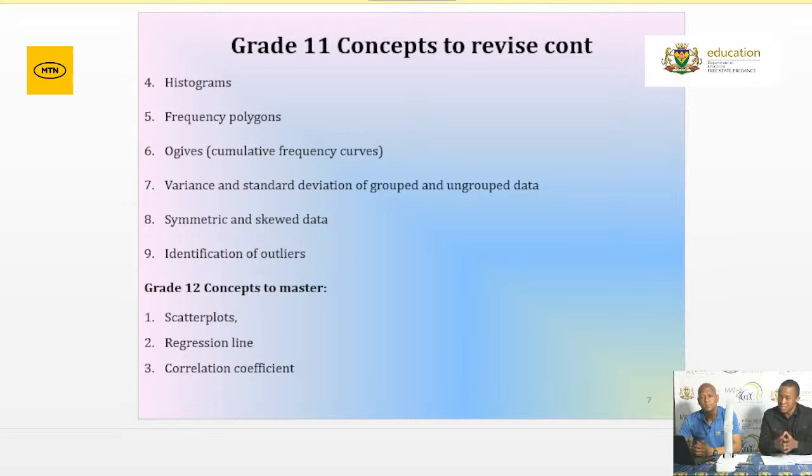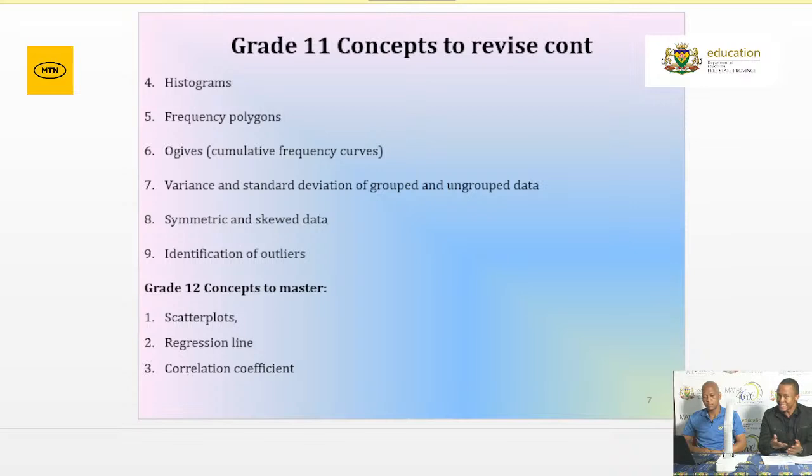So particularly when dealing with grouped data, make sure you go over as many questions as possible under that. We also have a frequency polygon. A frequency polygon, again, is just an interpretation of your histograms where you draw your line graph across your histogram. So please be aware of your frequency polygons. I spoke about your cumulative frequency curves. Remember, we deal with them under grouped data. And under grouped data, that's where you have these components: you have your class interval, you have your frequency, as well as your cumulative frequency.